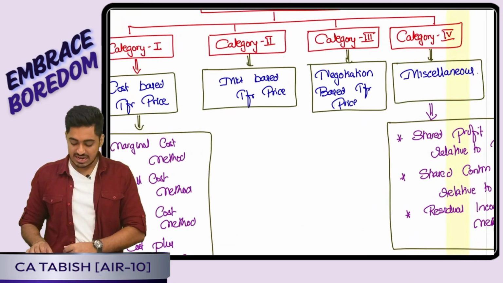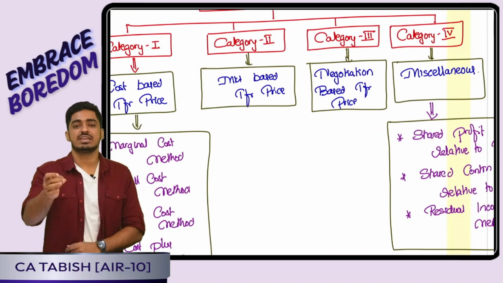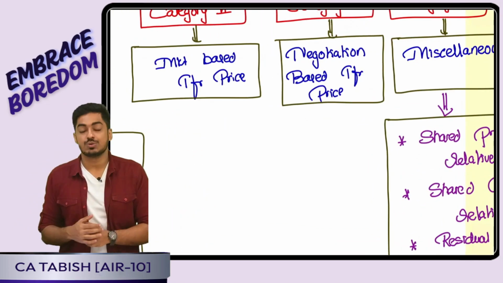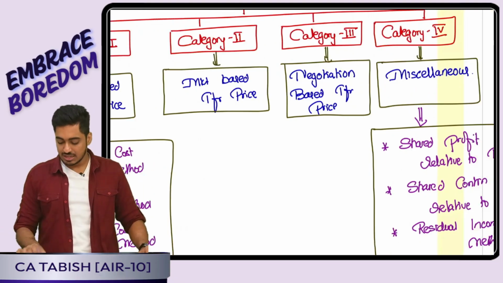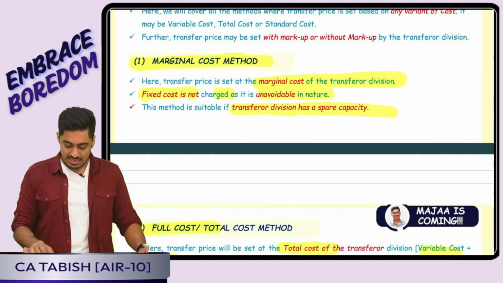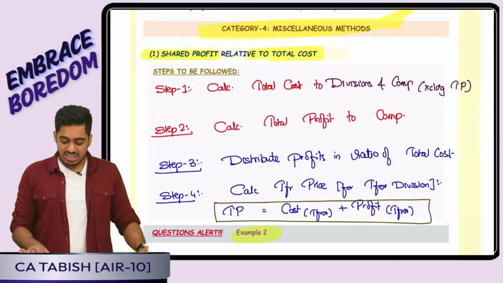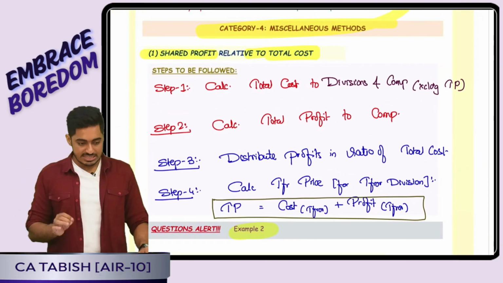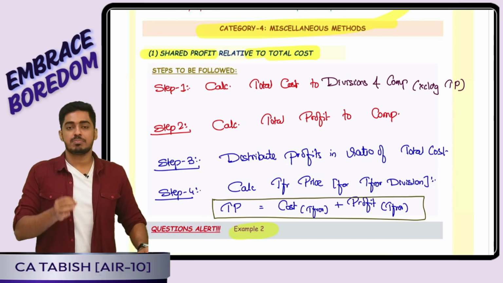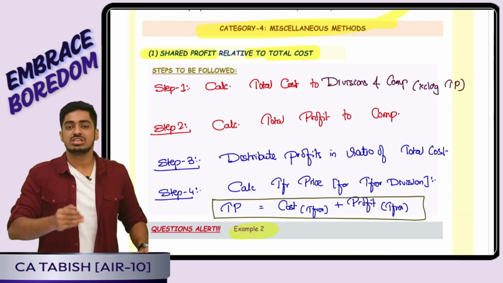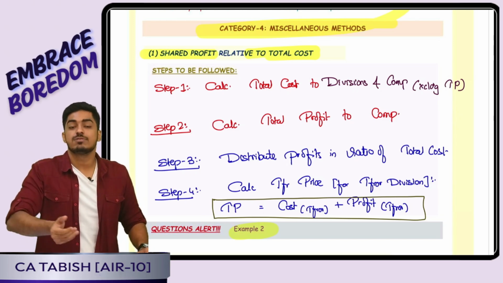Next comes category 2, market price. I am transferring at market price. Third one is negotiation based transfer price, we will discuss later. Fourth one is miscellaneous areas. In the miscellaneous areas, first one we have is shared profit relative to total cost. Here we are going to share the profit in the ratio of total cost.